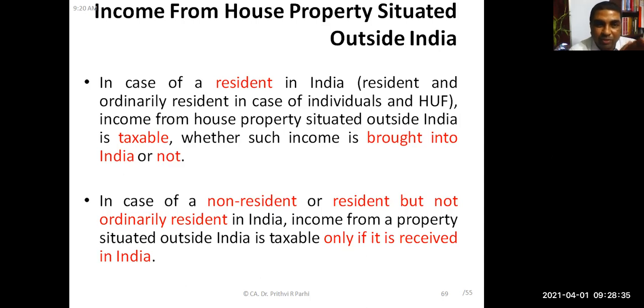In case of an individual, the income from house property situated outside India is taxable, whether the income is brought into India or not. As you know, when the person is resident, then his entire global income is taxable. Is it not? Yes, sir. Once resident, the entire global income is taxable. What is residential status and what is the taxability of various residential statuses?